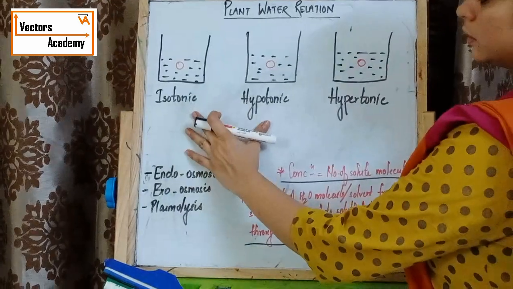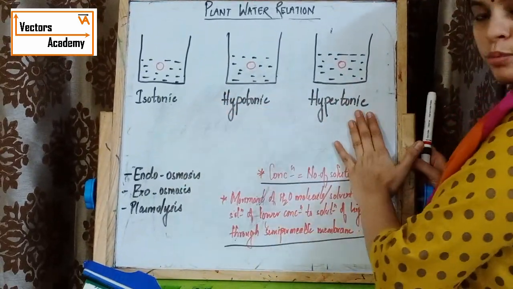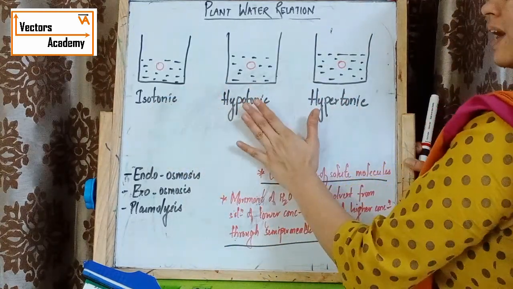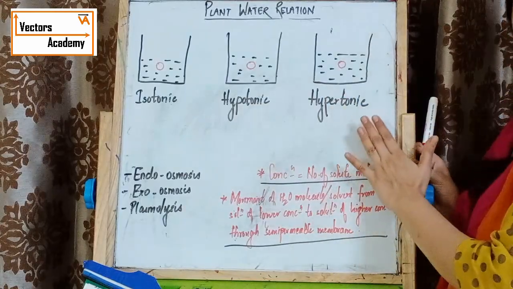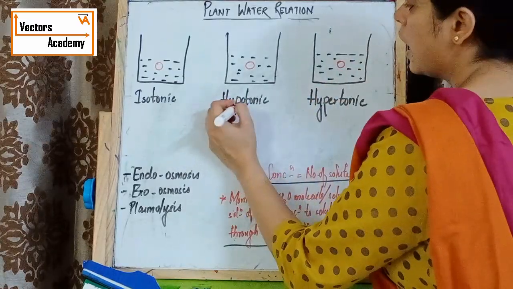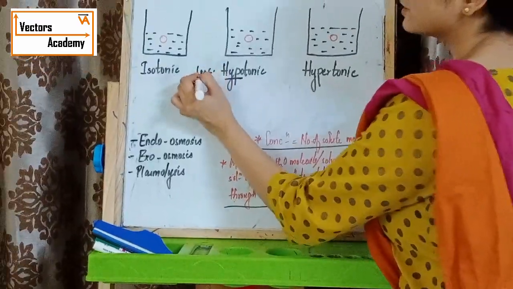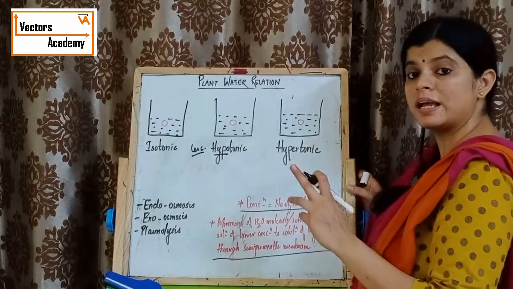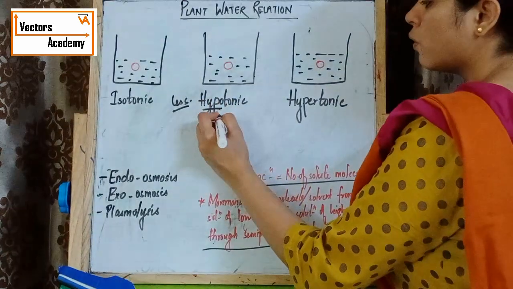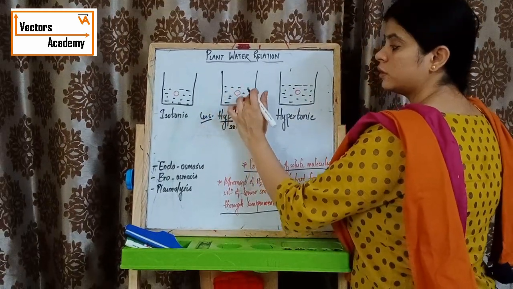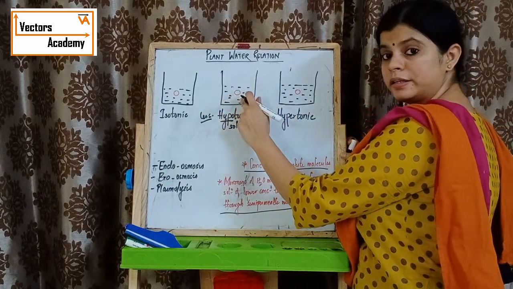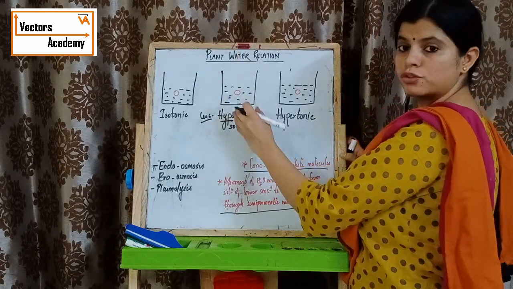Here are certain new terms to study: isotonic, hypotonic, and hypertonic solutions. First we will understand what is meant by a hypotonic solution. Here hypo means less. Less concentrated means the number of solute molecules is less as compared to the cell dipped in this solution.